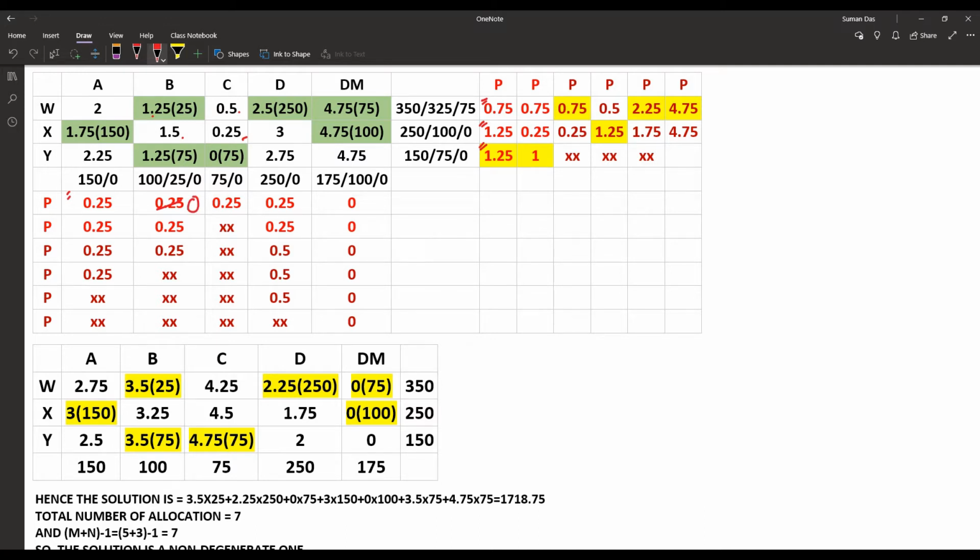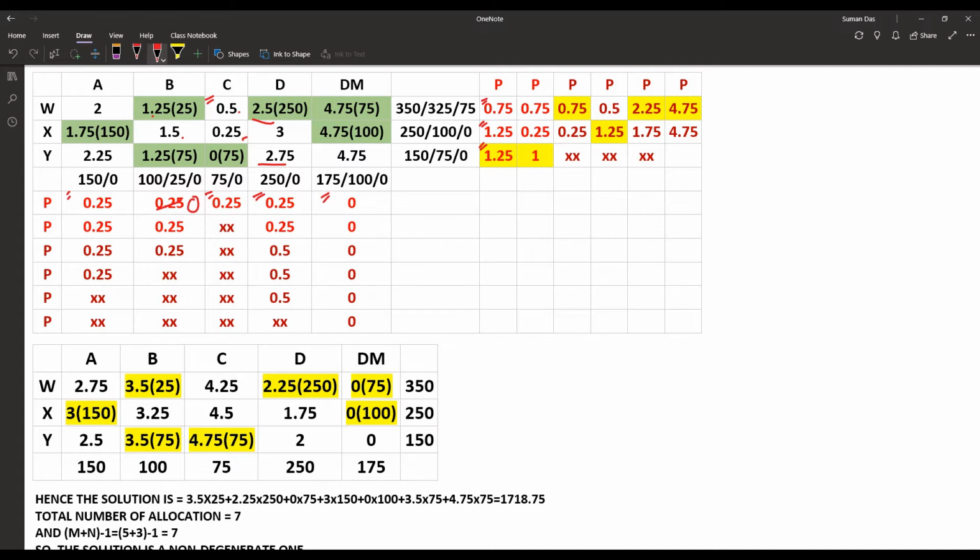Next, for the third column, the minimum value was 0.25 and the next minimum is 0.5. So the subtracted value, or the penalty, is 0.25. Then for the fourth column, the minimum value is 2.5 and the next minimum 2.75. So once again the penalty is 0.25, and for the fifth column, all the values are the same, that means 4.75, so the penalty is 0 here.